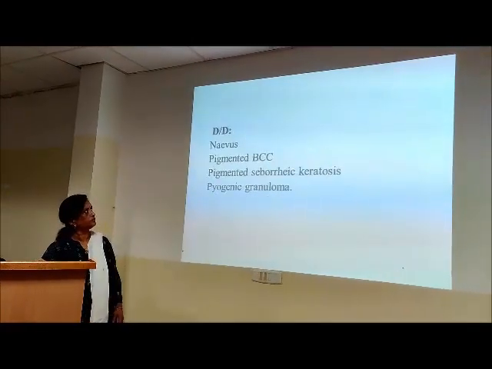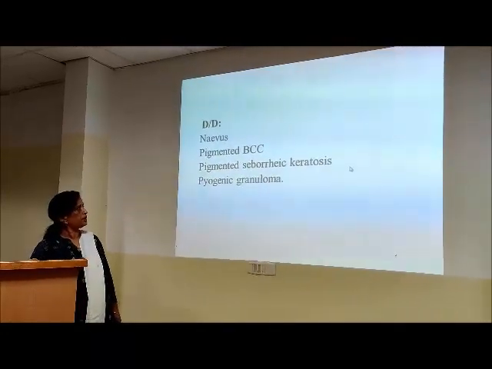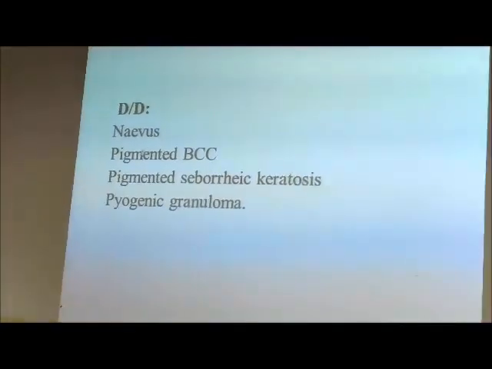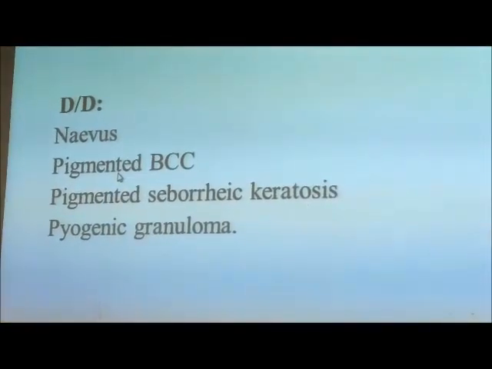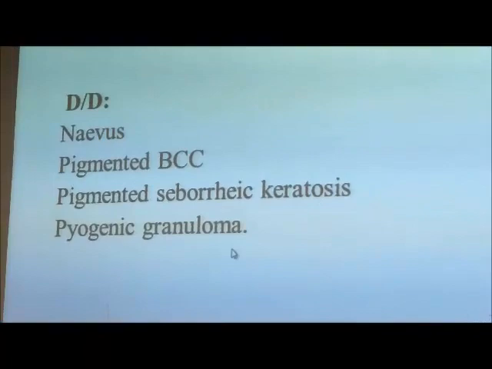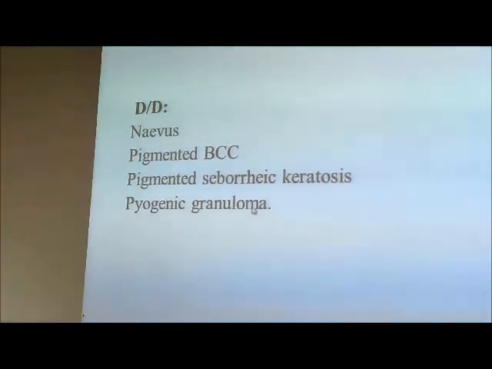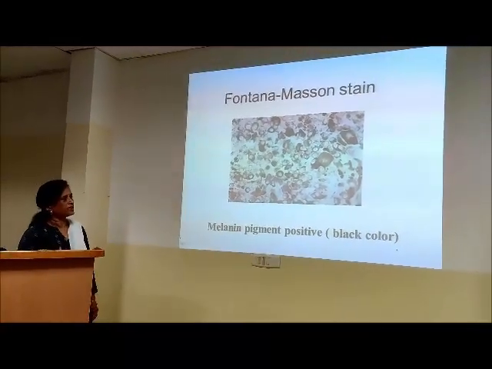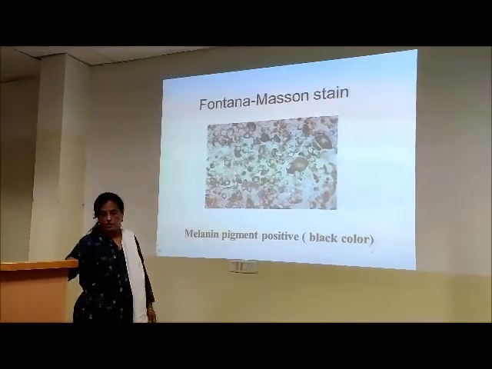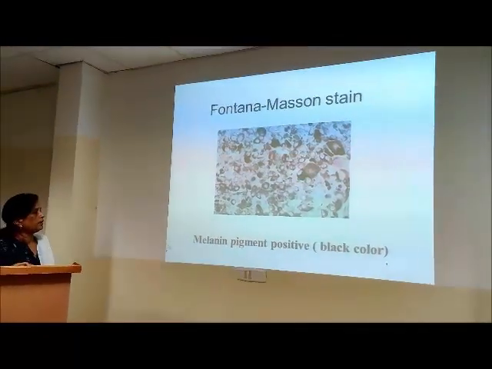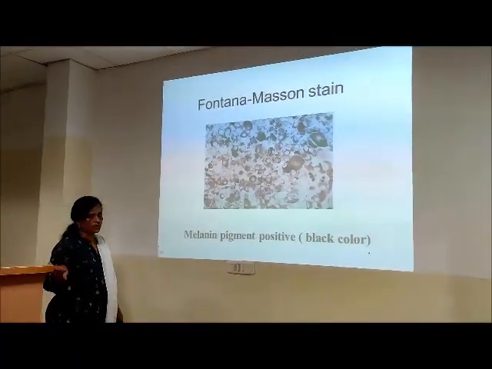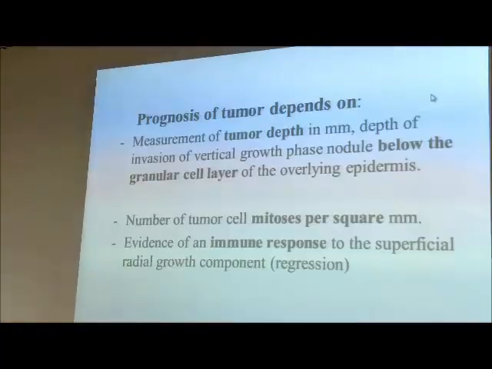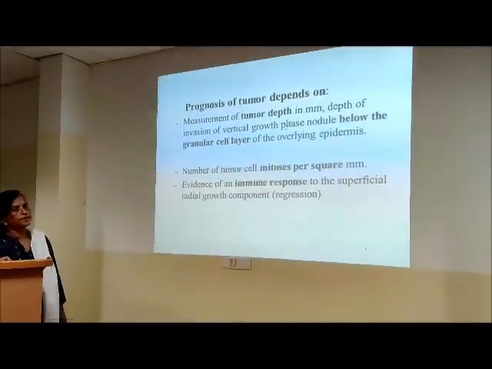So the differential diagnosis microscopically, what we have to think is nevus, pigmented basal cell carcinoma, pigmented seborrheic keratosis, and I don't think I need to consider this, but this is not for your level. So I was telling you about the special stain. This is Masson's Fontana, which is brown black, it's appearing blackish. It's a silver stain.